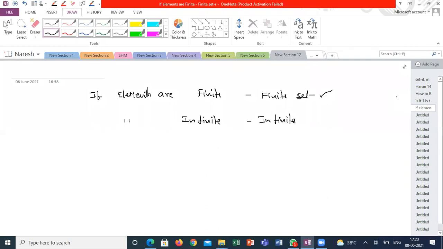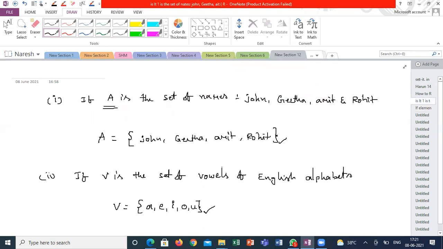There is a name for that, and I'm going to explain the different names of sets. There are only two names that I'm going to present. But before that, why do we have to learn this? What is the difficulty? Why can't we always represent a set like this? Here I have only 4 elements, and in the second case only 5 elements. If the elements are 100, 200, 300, or like one person said, all the numbers from 1 to 1 lakh, it is not so easy to represent the elements like this.